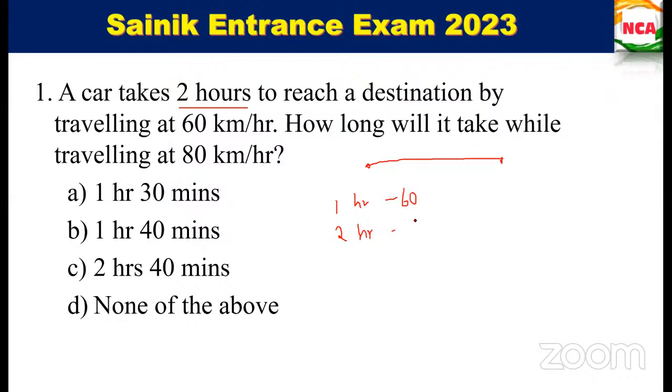120 kilometers. Yes, 120 kilometers. So the distance: in 2 hours they reach the destination when they travel at 60 kilometers per hour, right? So அப்ப இந்த distance எவ்வளவு, 2 hours ல எவ்வளவு distance அவங்களால கவர் பண்ணிருக்க முடியும்? 120 kilometers, right? Yes, ma'am. Yes, very good. 120 kilometers. Next, what they have given: how long will it take while traveling at 80 kilometers per hour?